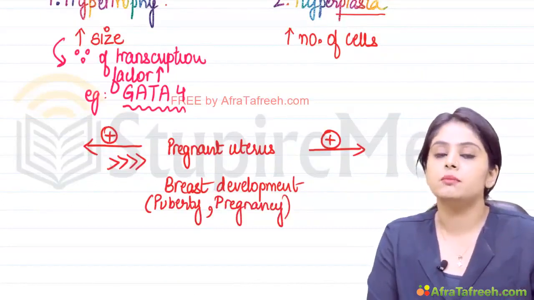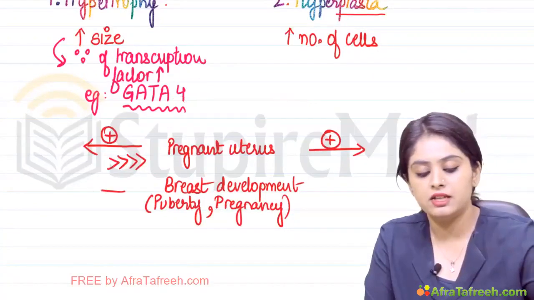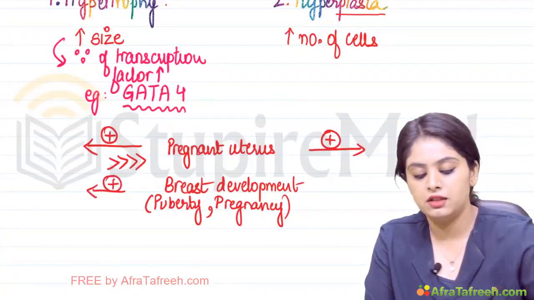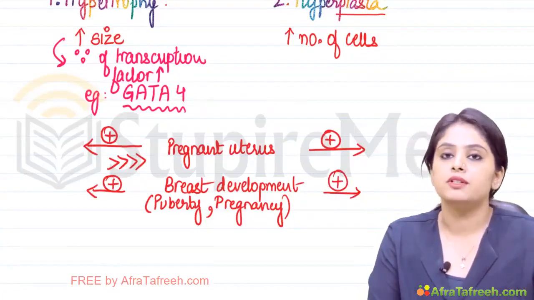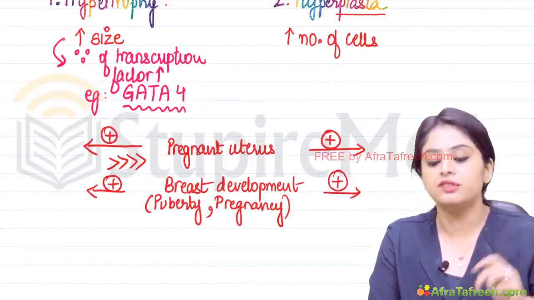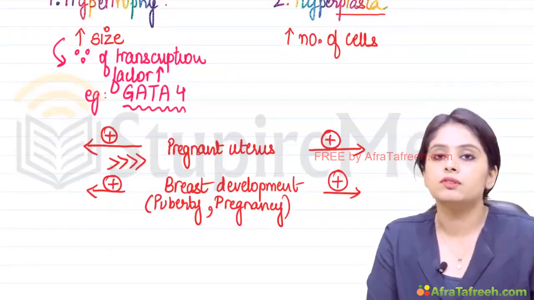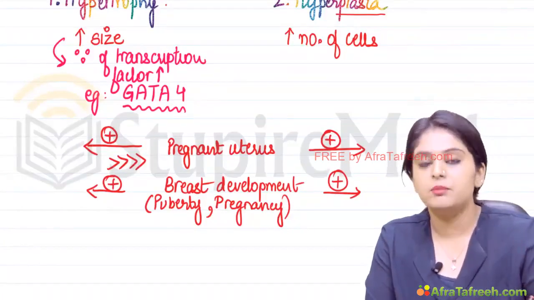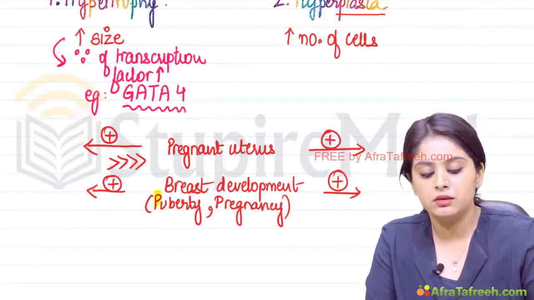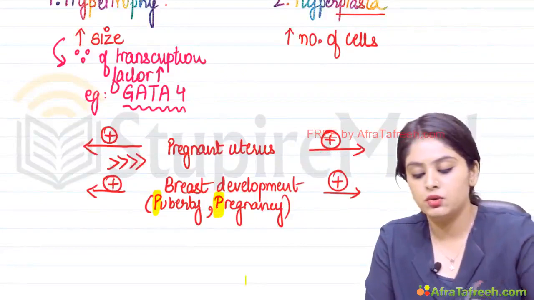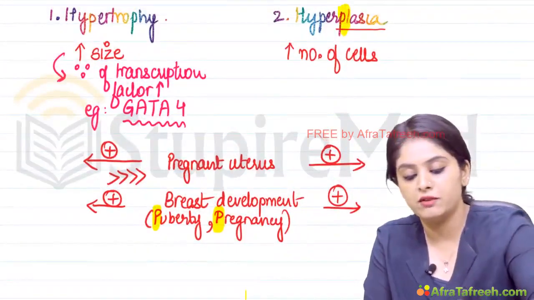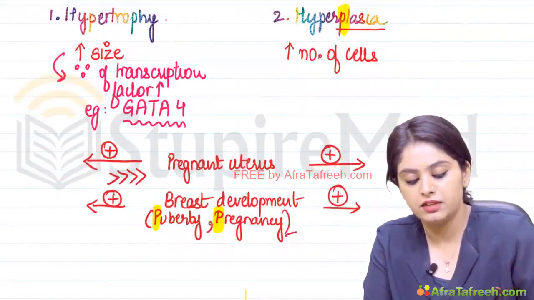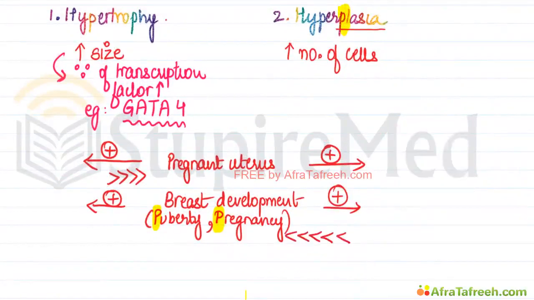Breast development during puberty and pregnancy again can show both hypertrophy as well as hyperplasia. Again, if the examiner tries to trick you and gives these as two separate options, what will you select? Remember, breast development during P for puberty, P for pregnancy will show P for plasia, that is hyperplasia. So if you have to select any one, in this scenario, it will be more of hyperplasia.